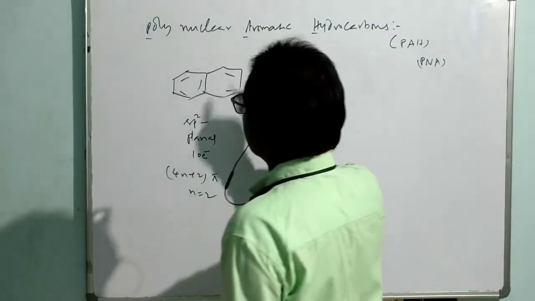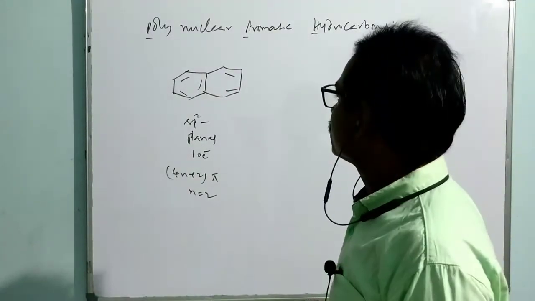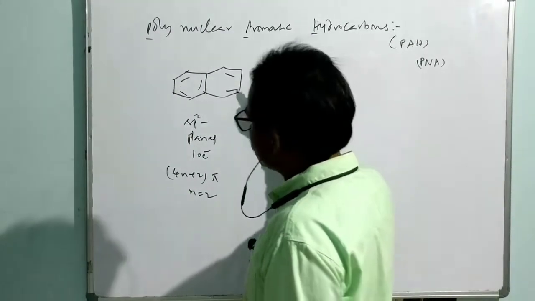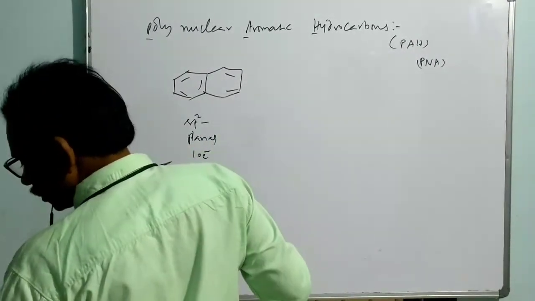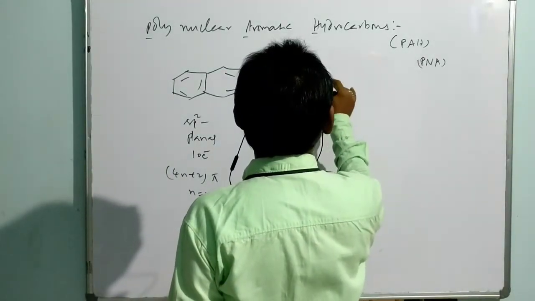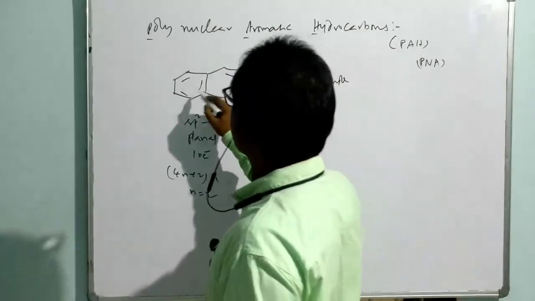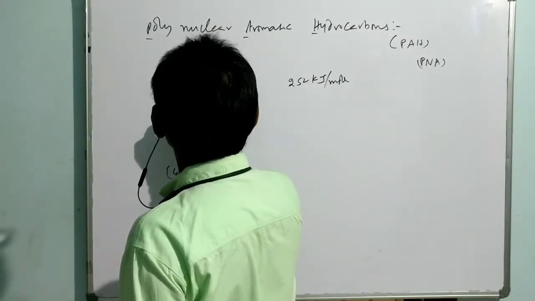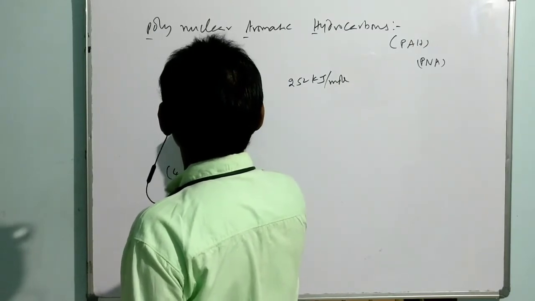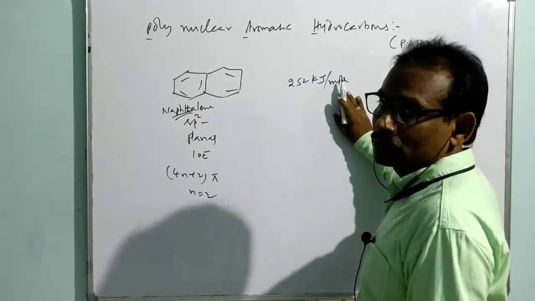If you think about resonance energy, from thermodynamics we can find the resonance energy. So what is the resonance energy of this? The resonance energy of this compound is found to be 252 kilojoules per mole. What is the name of this? It is called naphthalene. So it is naphthalene. Its resonance energy is 252 kilojoules per mole.